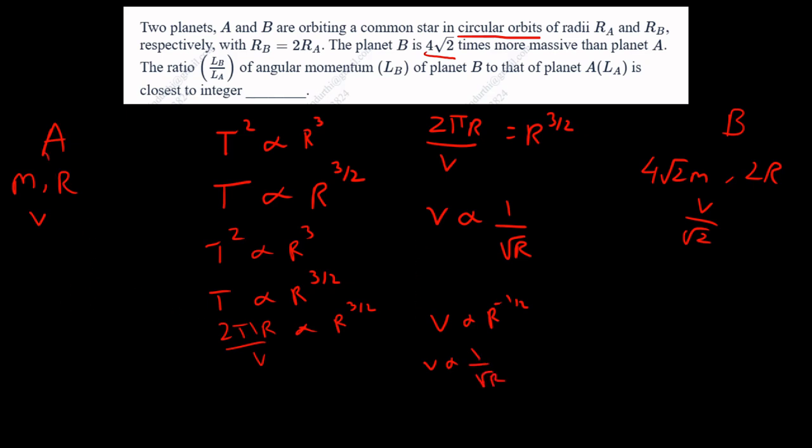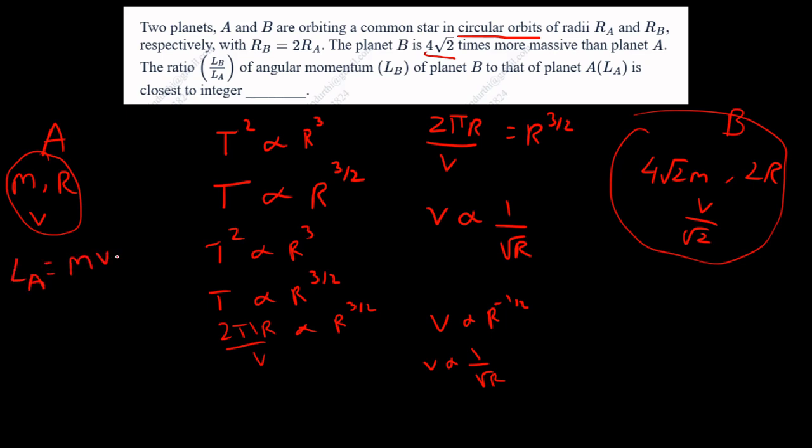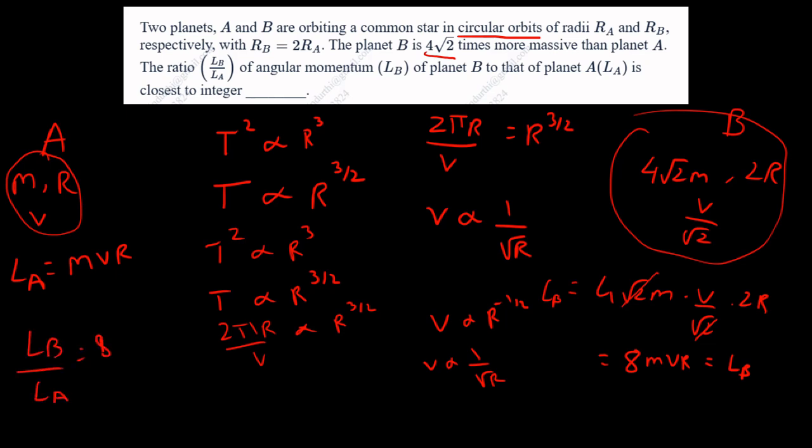Finally, okay, so we have this and we have this. Let us just calculate. Angular momentum of A is going to be m v r, nicely. Angular momentum of B is going to be 4 root 2 m times v by root 2 times 2r. The root 2 and root 2 are going to cancel, nice. So we are left with 8 m v r, which is equal to LB. Taking the ratio, LB by LA is equal to 8 mvr by mvr, which is 8. So the answer to this question is 8.